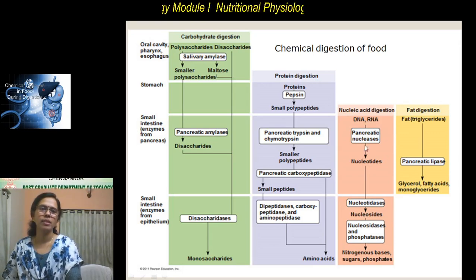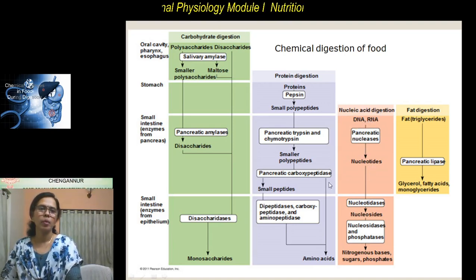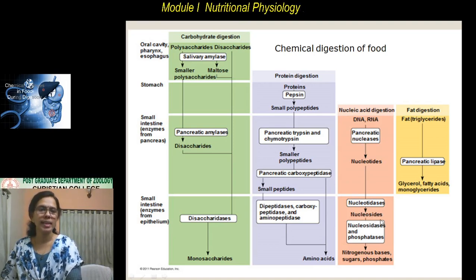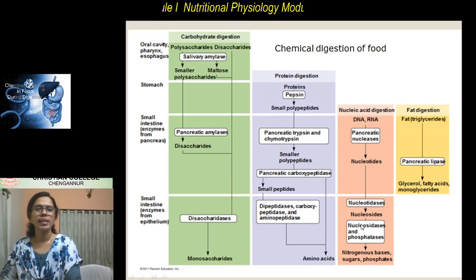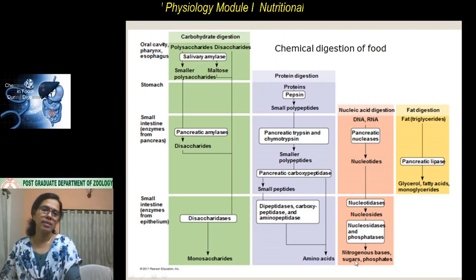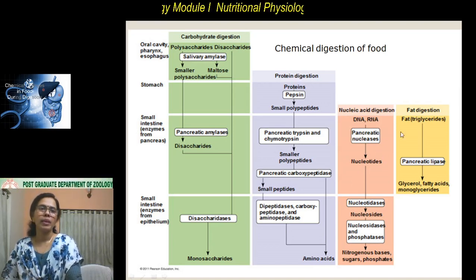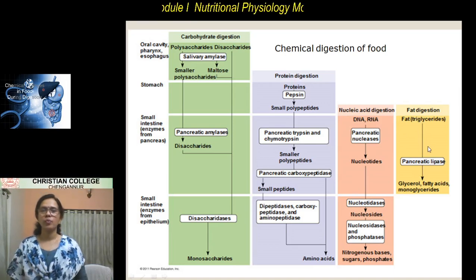Just before that, we will see in brief nucleic acid digestion. The DNA and RNA are acted upon by nucleotidases, converting them into nucleosides, and nucleosides are converted by nucleosidases and phosphatases into nitrogenous bases, sugars and phosphates. So we are now moving on to the digestion of fat.